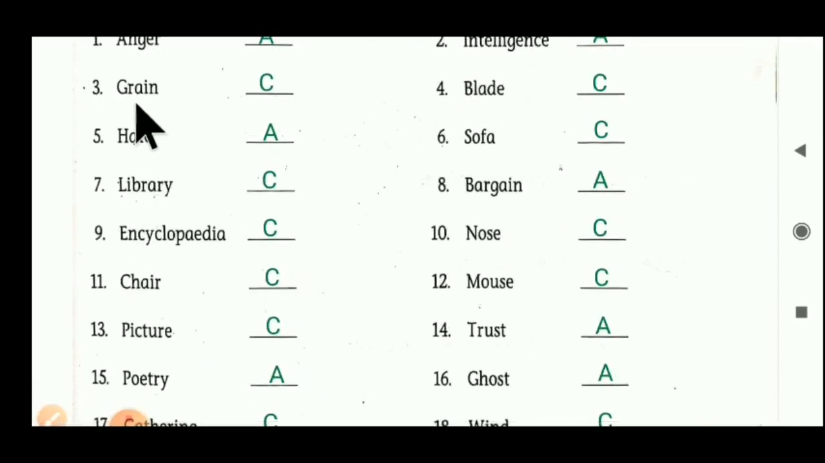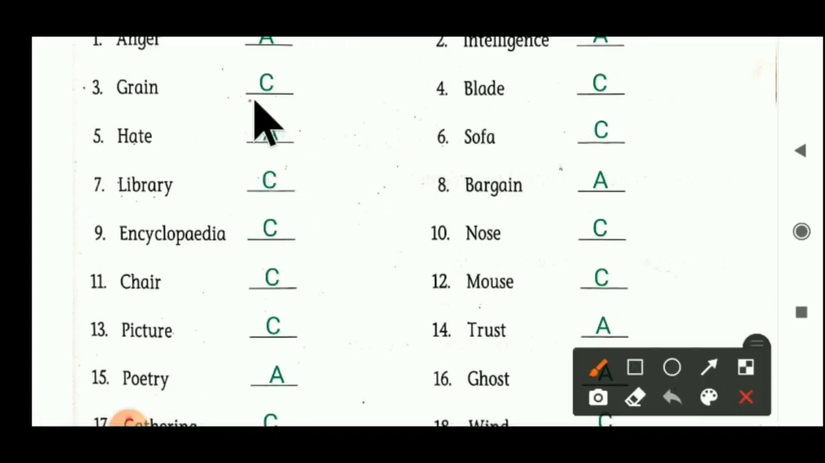We can see that, we can touch grain. Okay, so here grain becomes a concrete noun. We can touch it, so it becomes a concrete noun. Next one is blade. We can see it, we can touch it, so blade becomes a concrete noun here. Can you understand? Grain we can touch, blade we can touch, so it becomes a concrete noun.